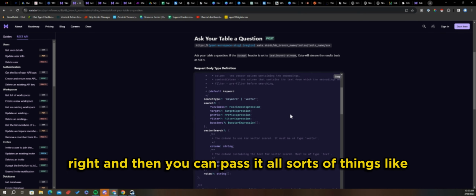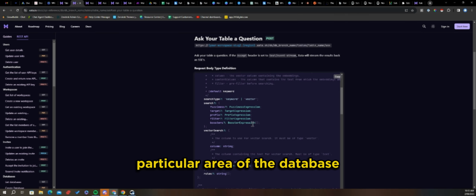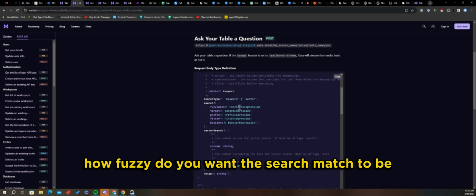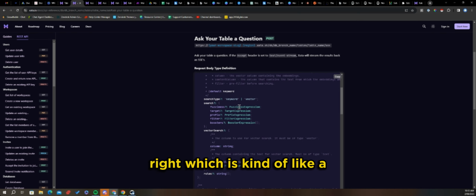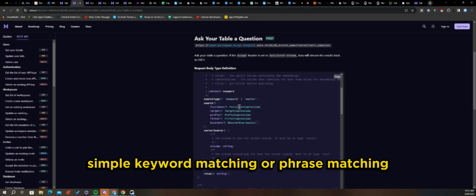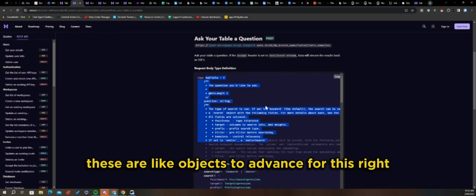You can pass it all sorts of things, like should it focus more on a particular area of the database? How fuzzy do you want the search match to be based on keywords? That's a mathematical thing called a fuzzy match. If you think of it in simplistic terms, it's like the difference between simple keyword matching, phrase matching, or broad matching. Then there's vector search, where it's not text, it's vector searching on objects. That's too advanced for this. We don't want to do any of this stuff.